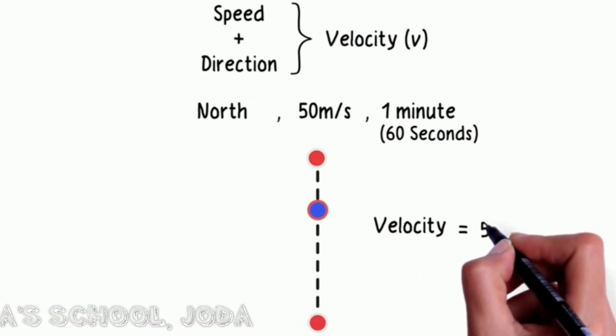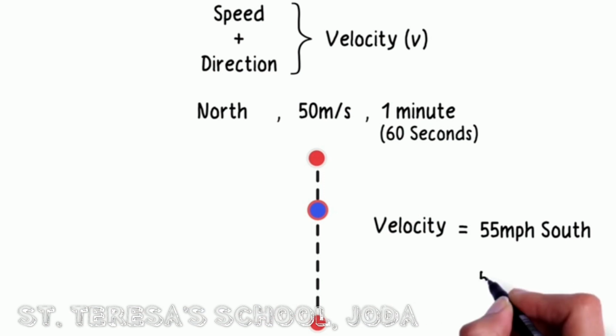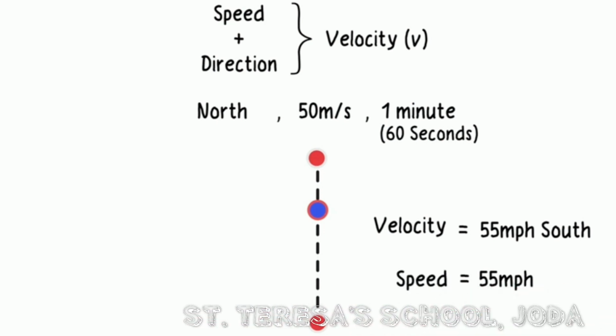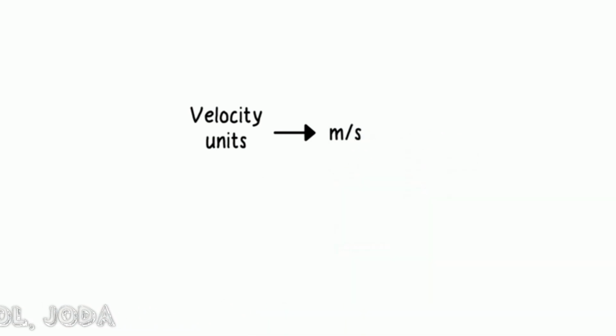Something like, the car moves south at 55 miles per hour. If you do not mention the direction and just say the car moved at 55 miles per hour, you are not stating the velocity anymore. What you are stating is the speed. What do you think is the unit of measurement for velocity? The unit of measurement for velocity, just like speed, is meters per second.